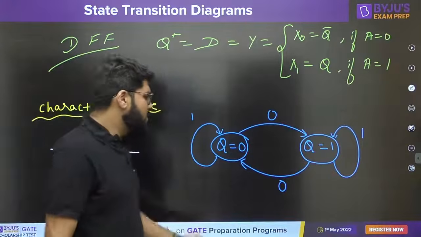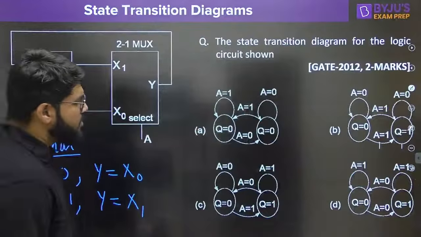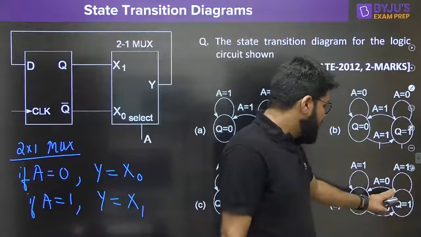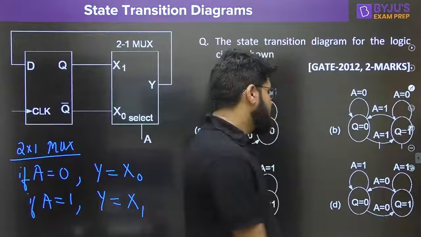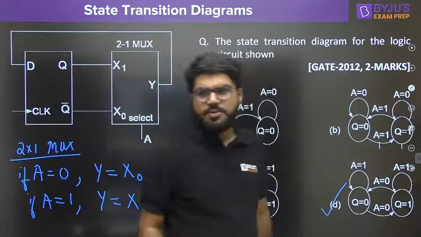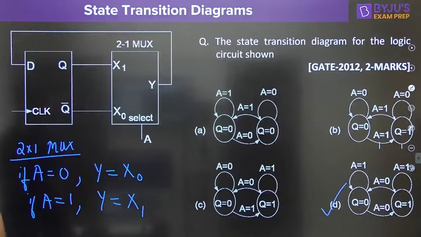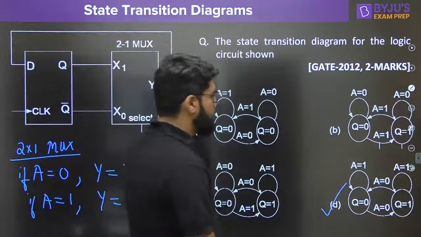That's it. Let us see which option is correct. Clearly it is option D. If the input is 1, remain in the state. If the input is 0, toggle it. So the correct answer is option number D, which is marked in front of you.